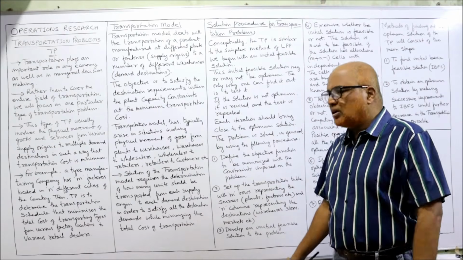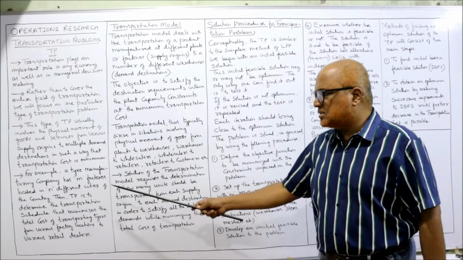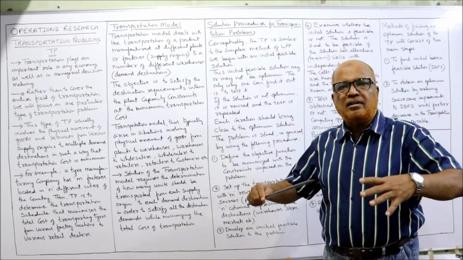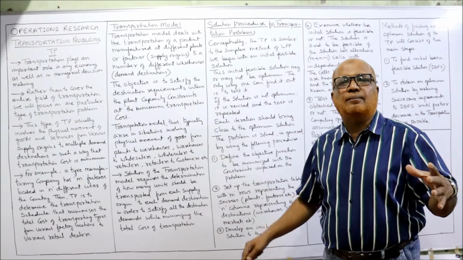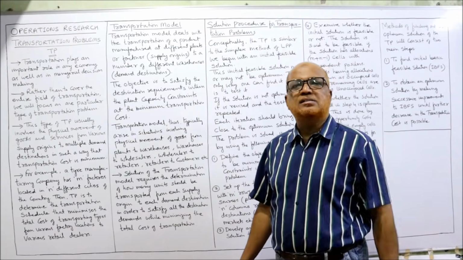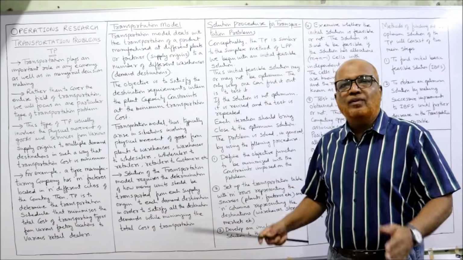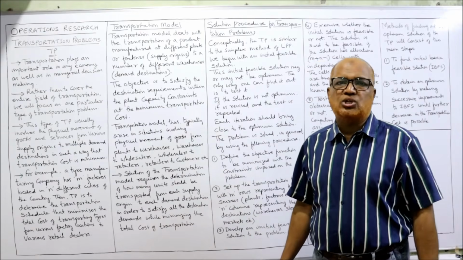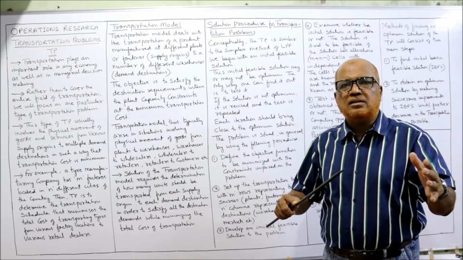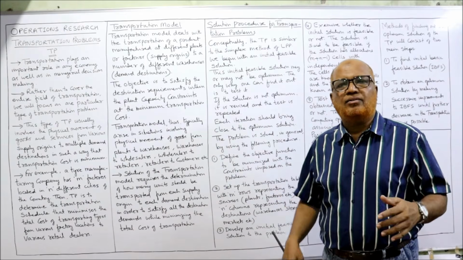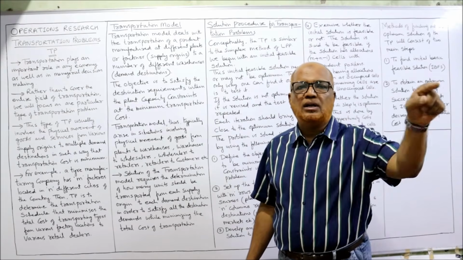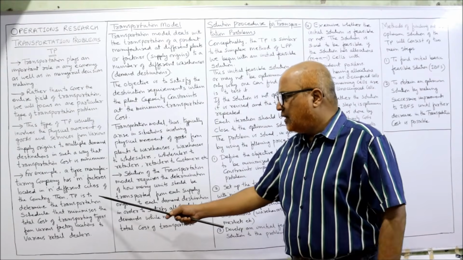A tire manufacturing company has M factories located in N different cities. Factories are there, M factories are there, and in different cities there is a demand. So we have M factories and N demand destinations. At different parts the company is having factories. The factories will produce the goods and supply to the demand destinations.